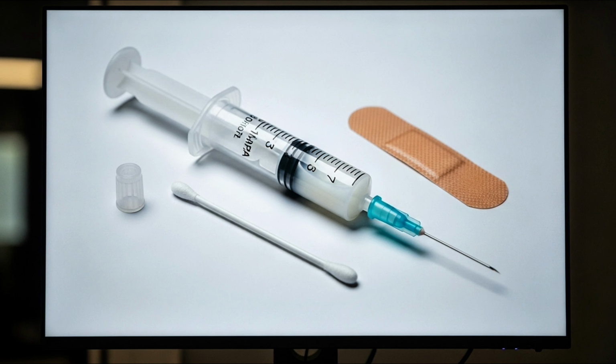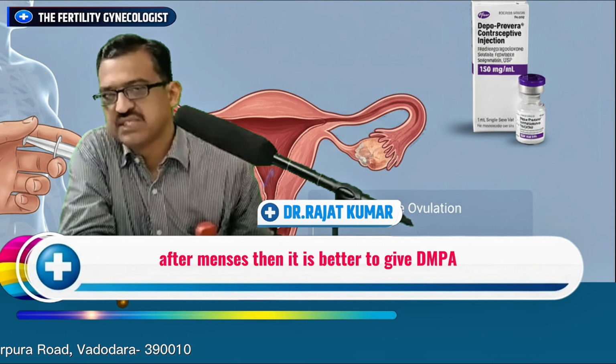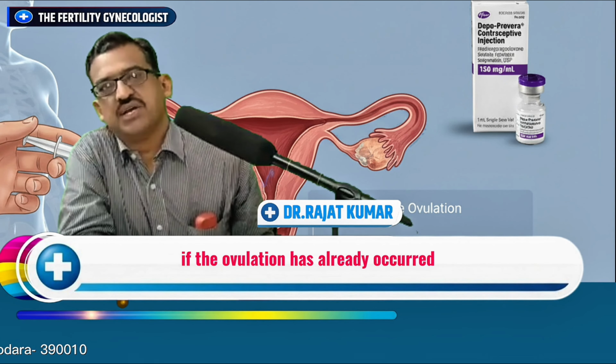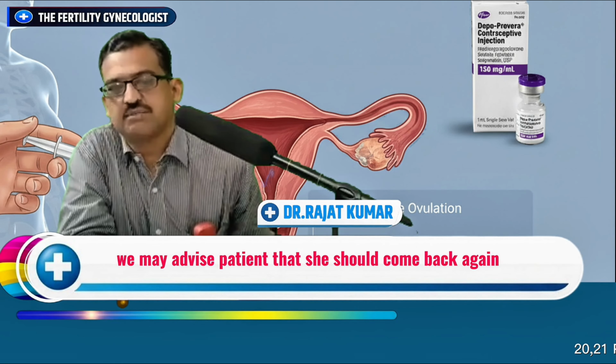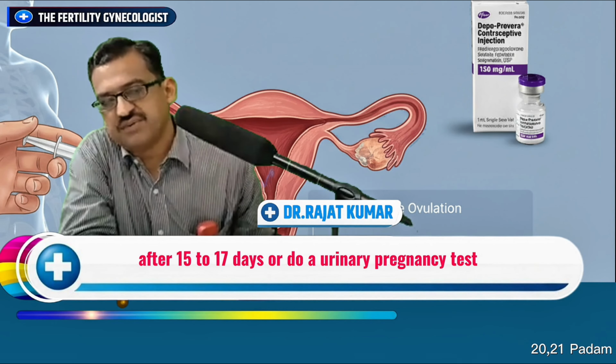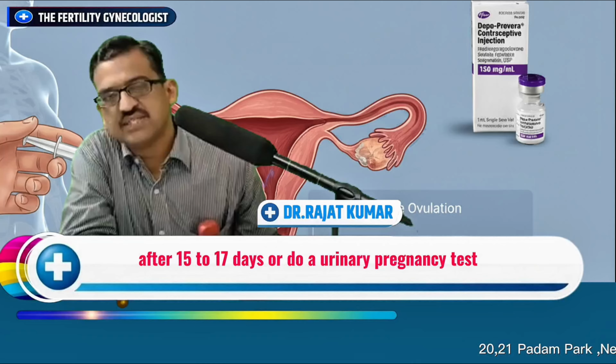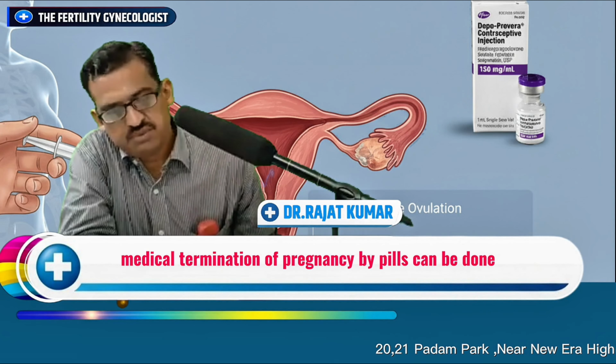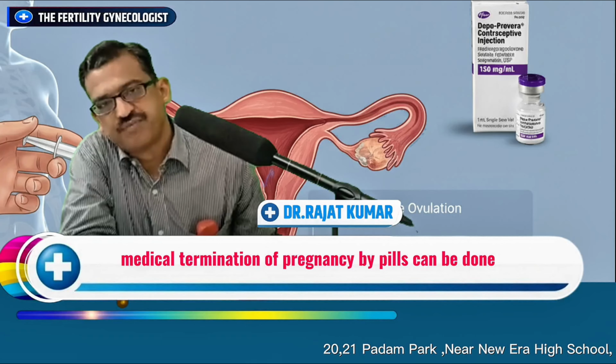Can one start DMPA at any time? If you are not sure that the patient will turn up 15 days after menses, then it is better to give DMPA anytime the patient comes for the first time. If ovulation has already occurred, we may advise the patient to come back after 15 to 17 days or do a urinary pregnancy test and come as soon as possible if the test is positive, so that medical termination of pregnancy by pills can be done.